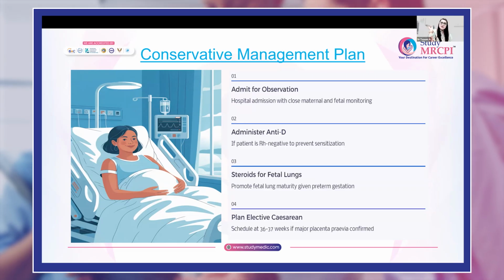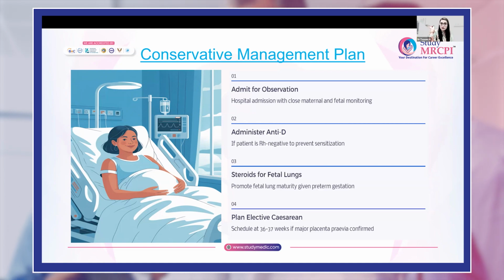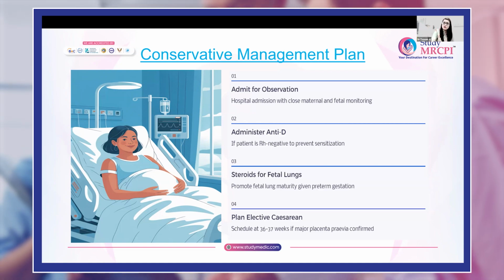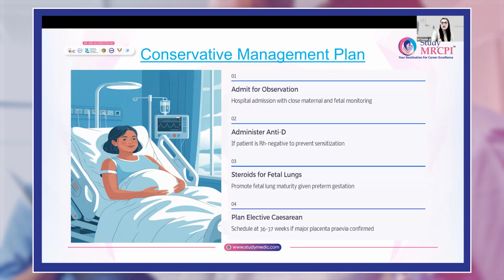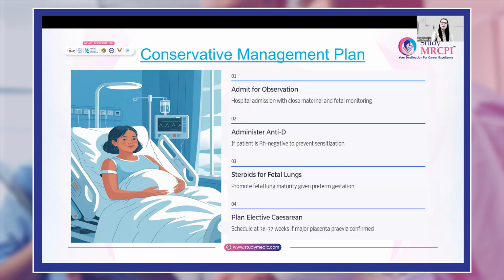If she is Rh negative, anti-D should be administered. As she is at 34 weeks, fetal lung maturity should be ensured and steroids should be given, and elective cesarean birth should be planned at 36 to 37 weeks if it is major placenta previa.